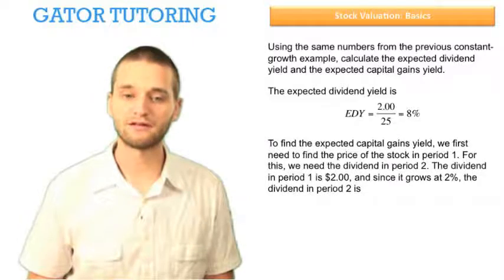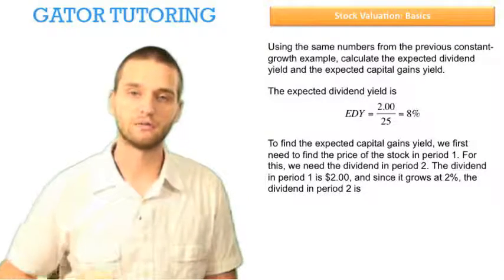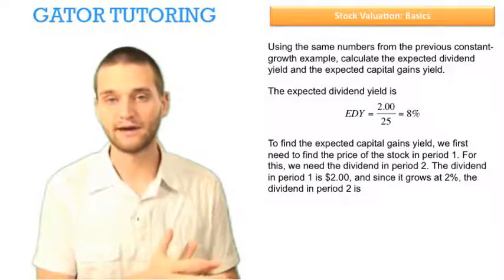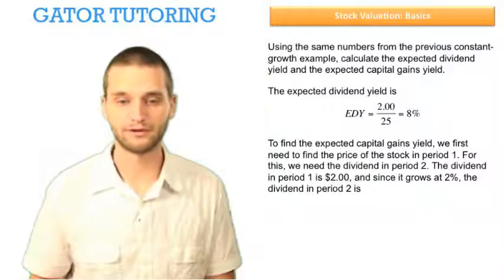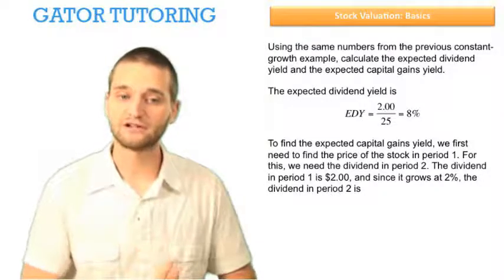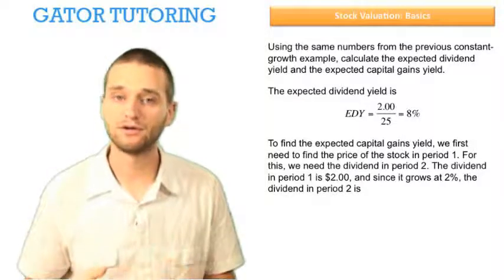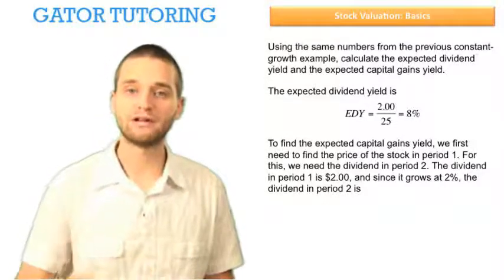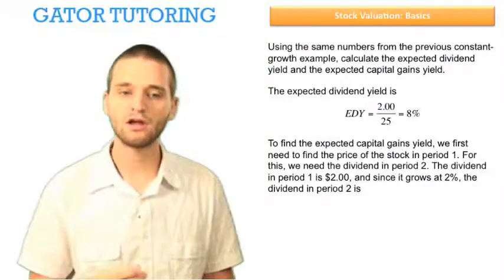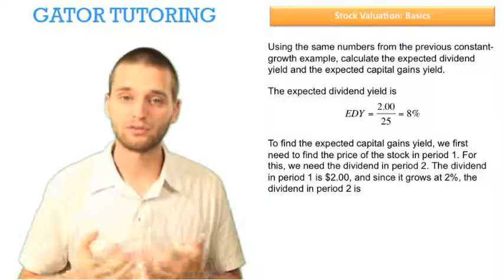To find the expected capital gains yield, we first need to find the price of the stock in period 1, because remember that equation, it was the expected price in year 1, P1 hat, minus P0, over P0. So for this, to find the price in year 1, we actually need the dividend in year 2, because remember, anytime we use that perpetuity equation, we need the dividend 1 year from where we want to find the value of the price. The dividend in period 1 is 2 bucks, and we know it grows at 2%.